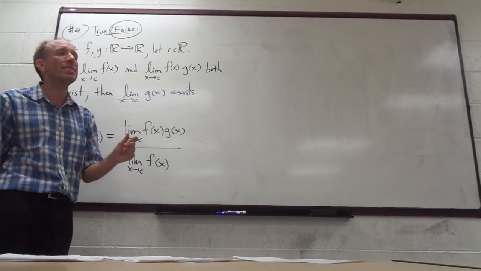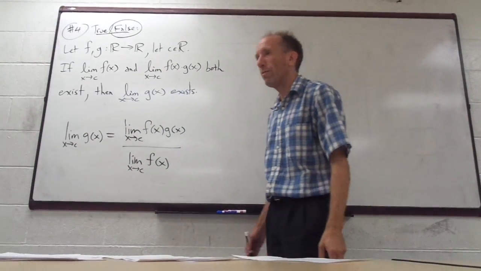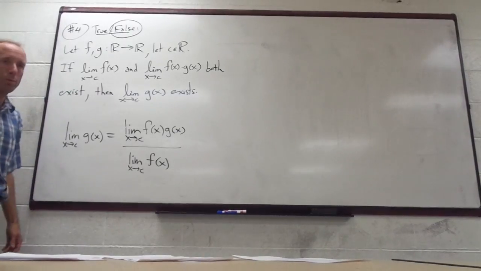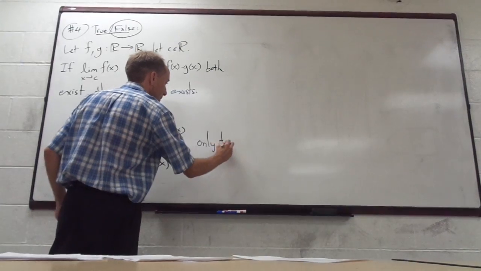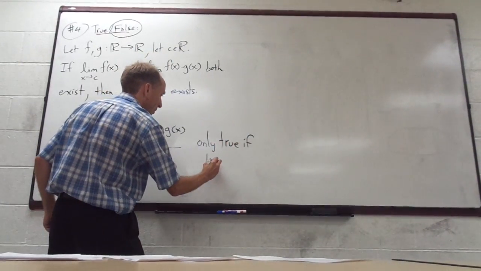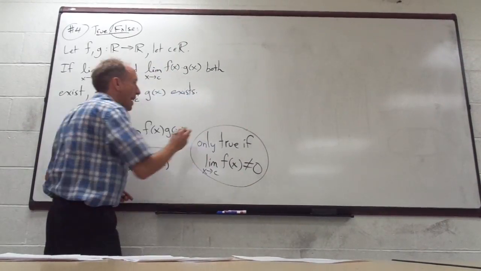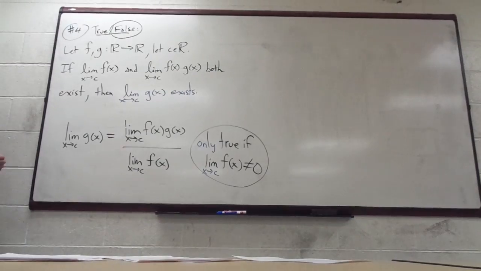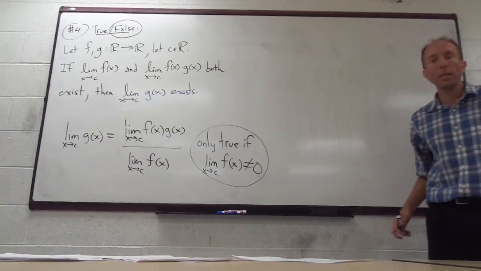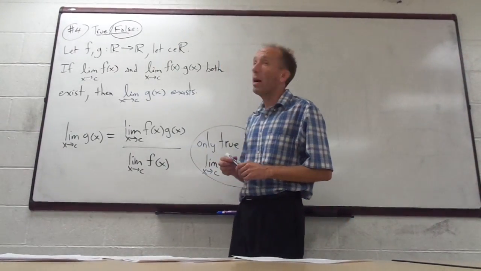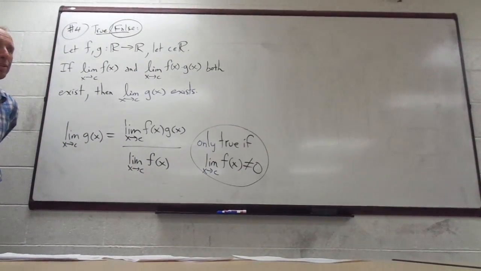Okay, so it's a little tricky. This is why I say I'm not going to do this kind of question on the exam. If this limit is not 0, then we would be okay. But as it is, this is only true if the limit of f of x as x approaches c is not 0. So it has to exist and be non-zero. If it's given that it exists, we can't say that it doesn't equal 0? Right, 0 exists. Oh, right, 0 is a real number. If this limit is 0, it exists. There's nothing wrong with that.